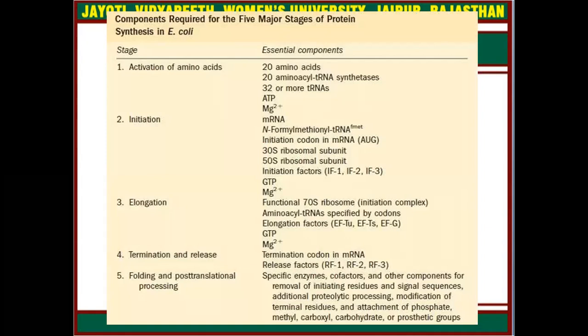These are the components required for the five major stages of protein synthesis in E. coli.